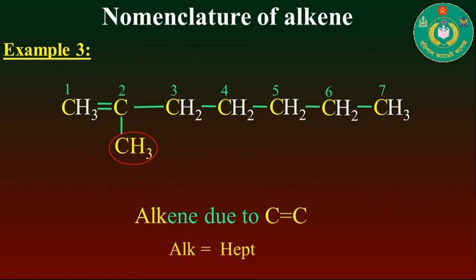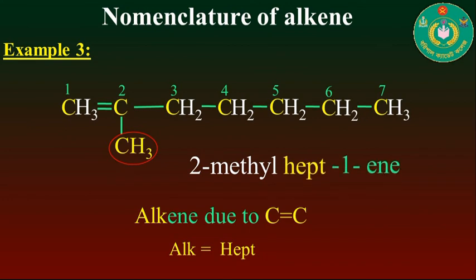So the root will be hept, the prefix will be 2-methyl, and the suffix will be 1-ene. So finally we can say that the IUPAC name of this compound will be 2-methyl hept-1-ene.